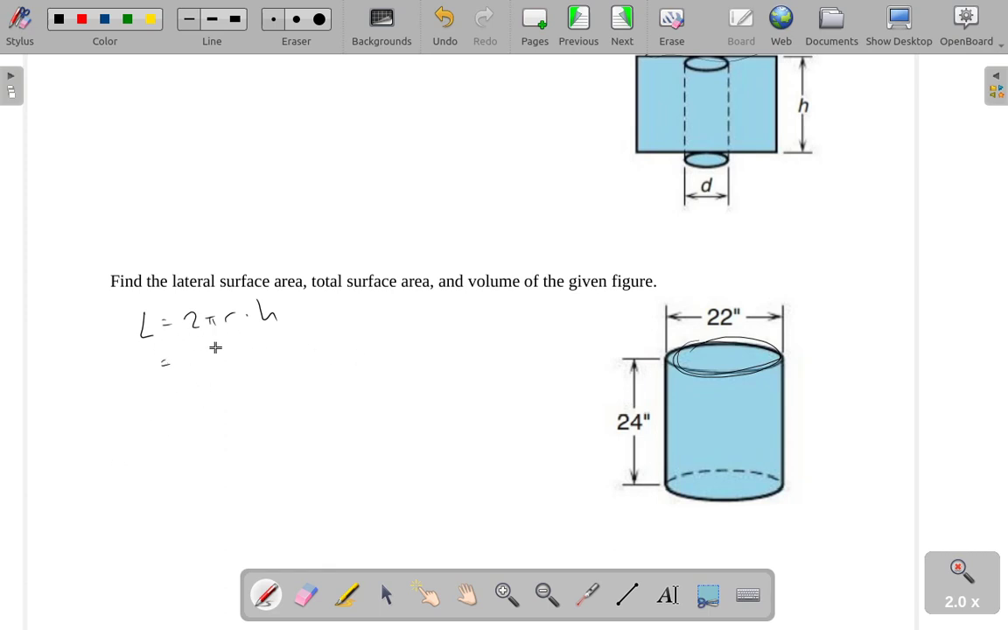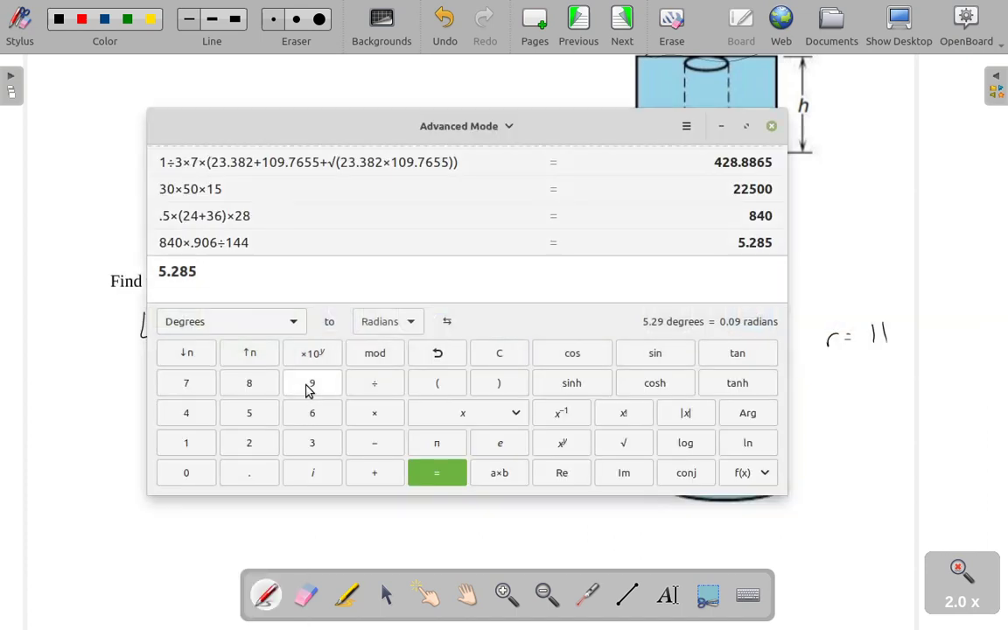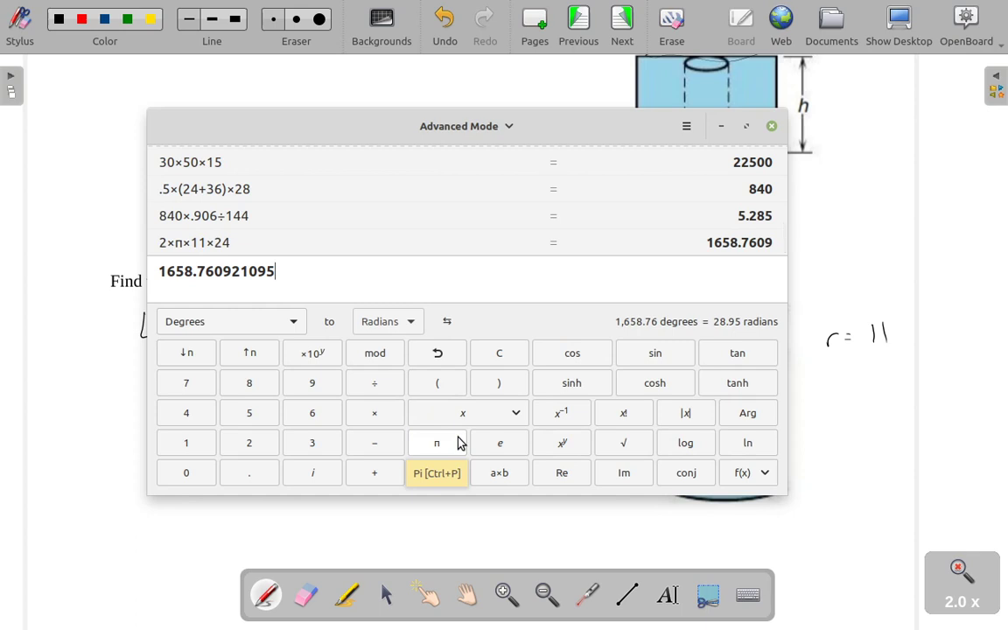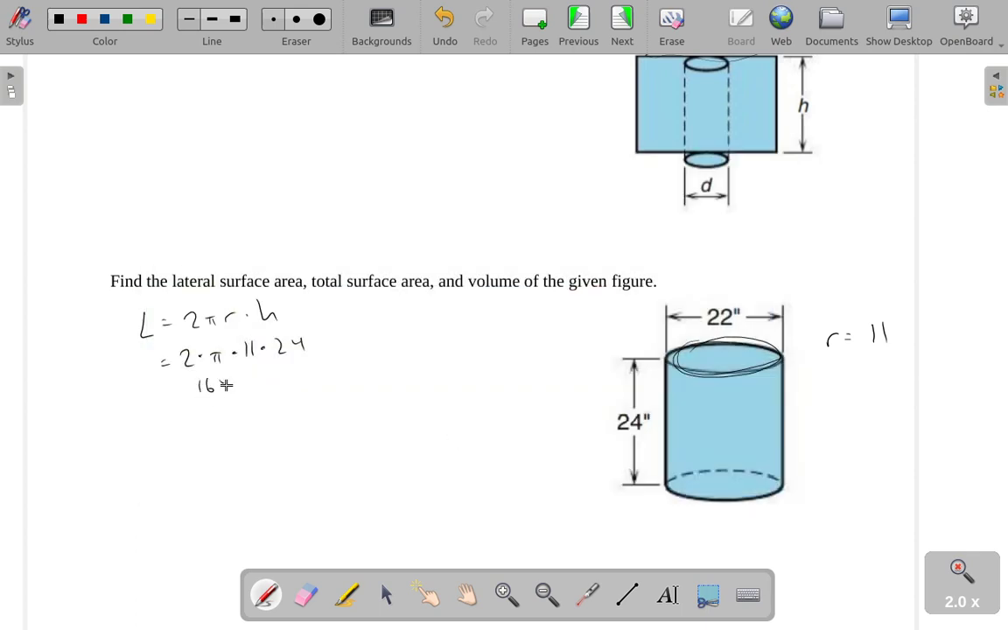So in order to use this, we need to know what the radius is. It looks like in this example we're given a diameter, so I'm going to go ahead and say the radius is 11. So we get 2 times pi times 11 times the height, which is 24. That gives us 1658.76. This being a lateral surface area, it's going to be measured in square inches, since each of these measurements were in inches.